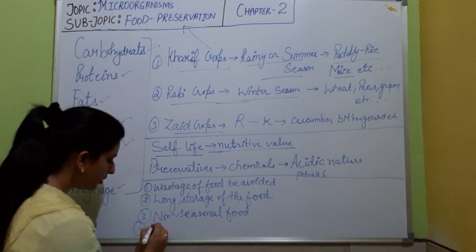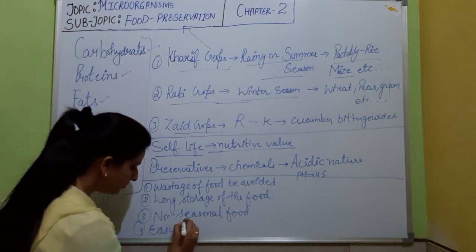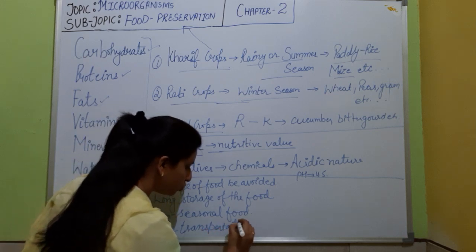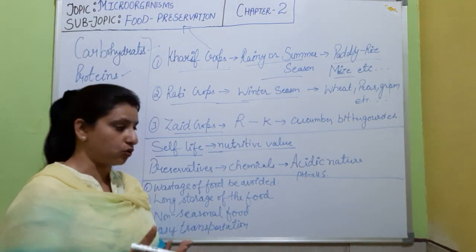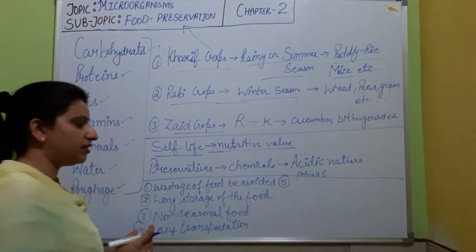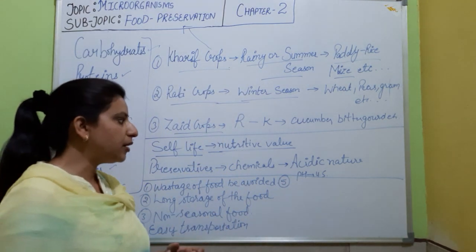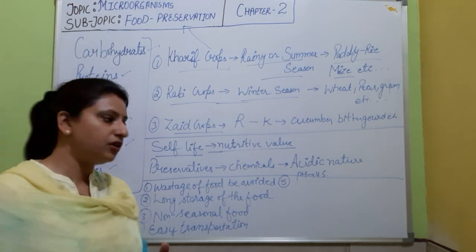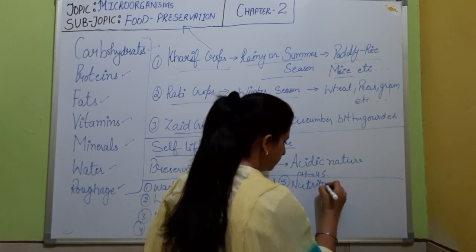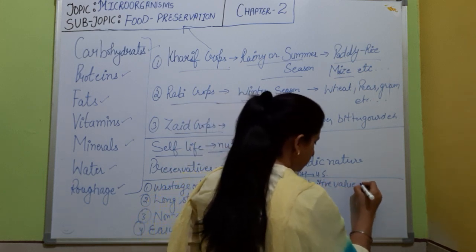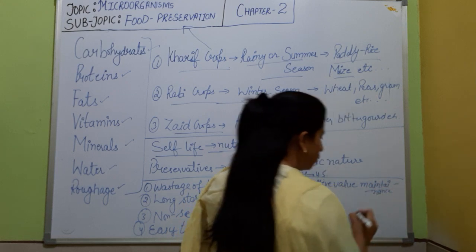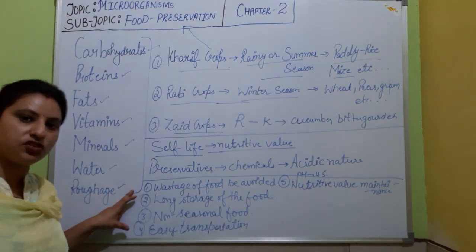Fourth is for easy transportation, including transportation to those areas where that food product is not grown. And the fifth one, which is the main thing, is that the food which we are preserving must be maintained with its nutritive value. So these are the few points for which food preservation is very important.